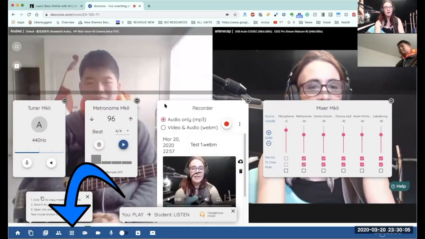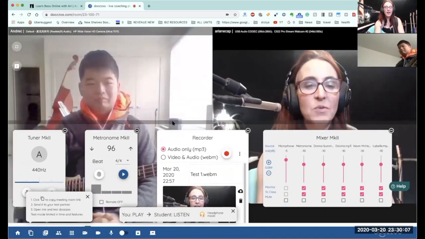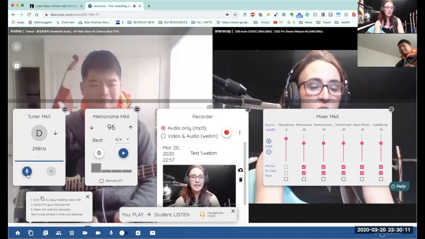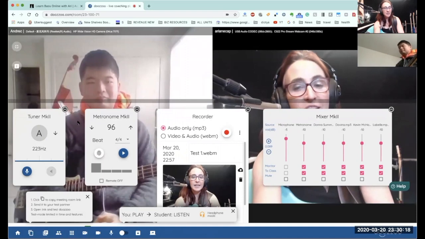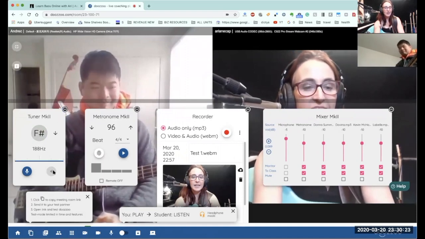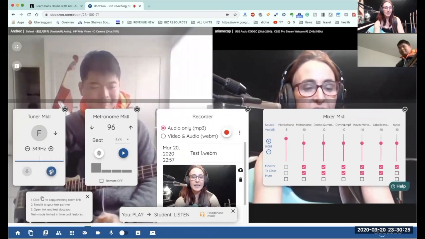A quick guide to all the wonderful tools that we have in the Doozzoo platform. A tuner, you can use it right there. You can work on intonation. It is a whole other level. It is all right there. Or you can just play a note.